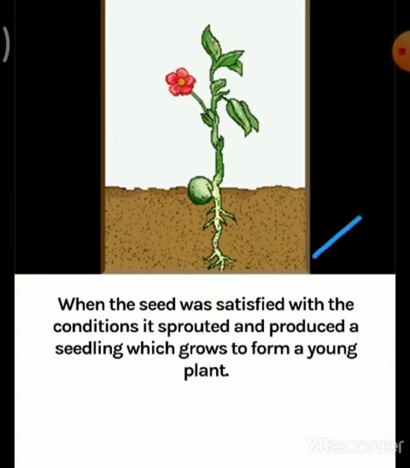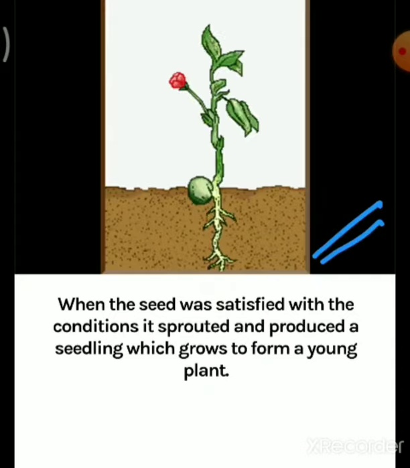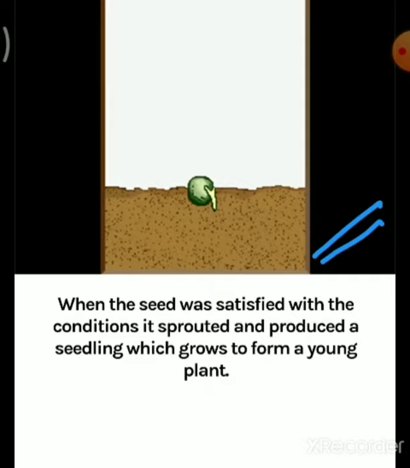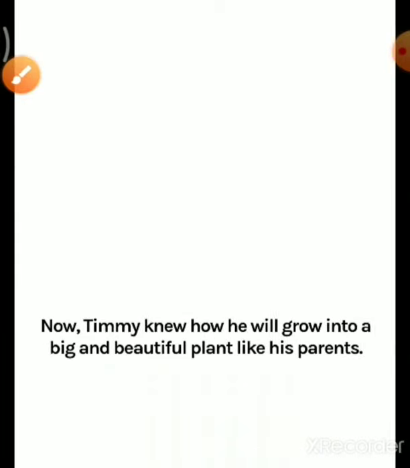So here you can see how that grows from a seed into a tiny plant. Sprouted means to come out from the soil and to grow into a young plant. Now Timmy knew how he will grow into a big and beautiful plant like his parents.